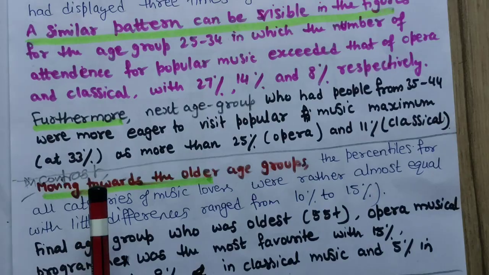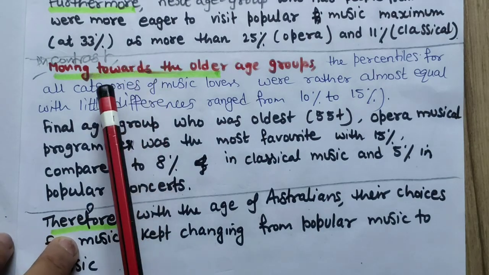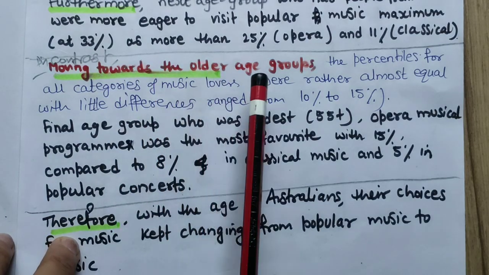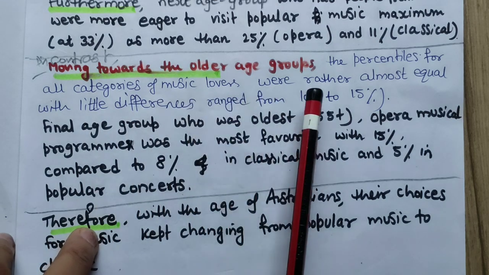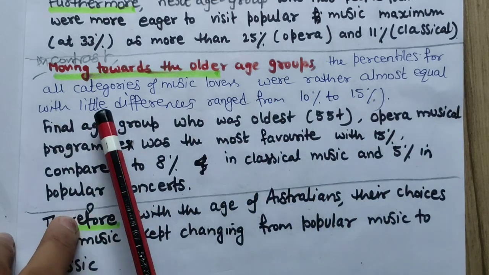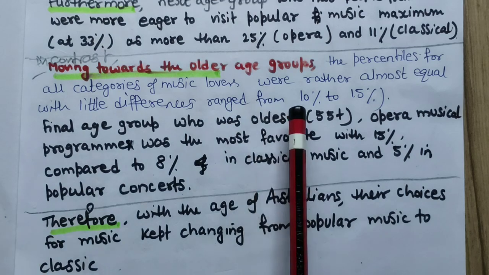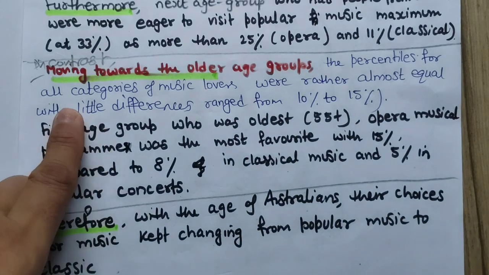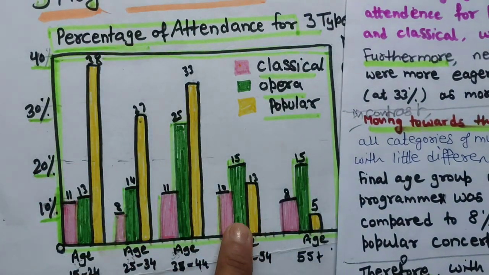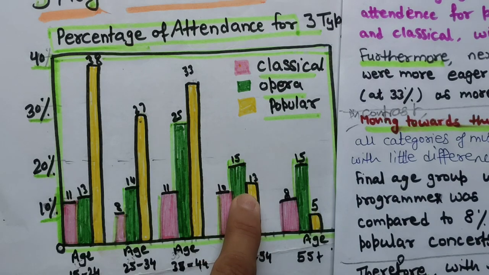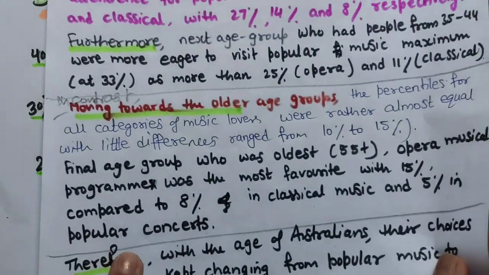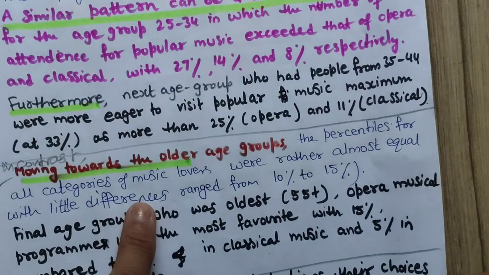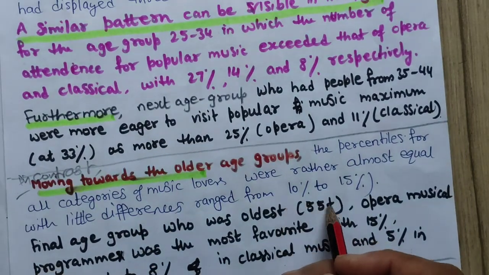In contrast, moving towards the older age groups, the percentiles for all categories of music lovers were rather almost equal, with little differences ranging from 10 to 15%. So we are talking about this from 10 to 15%. This is all between 10, 13 and 15. So it means little differences range from 10 to 15%.